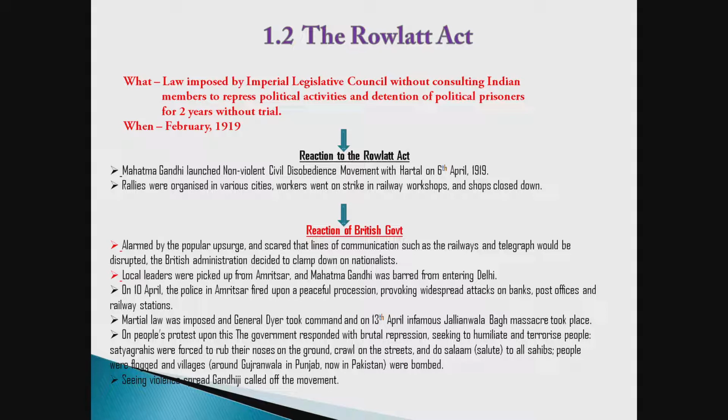Satyagrahis were forced to rub their noses on the ground, crawl on the streets, and salute all sahibs. People were flogged, and villages around Gujranwala in Punjab, now in Pakistan, were bombed. When Gandhiji saw this, he felt it was definitely against his ideology, so he stopped this movement. He called off this movement, and in this way, the trailer of the civil disobedience movement was called off because of these violent activities.